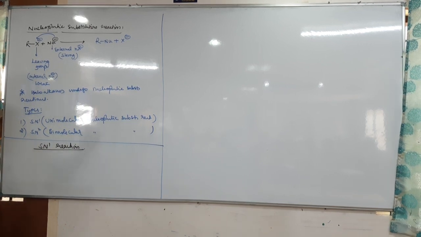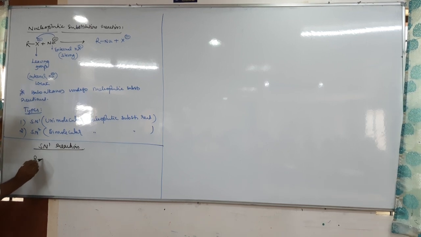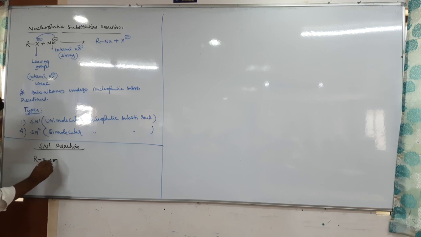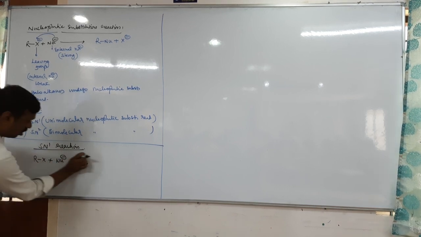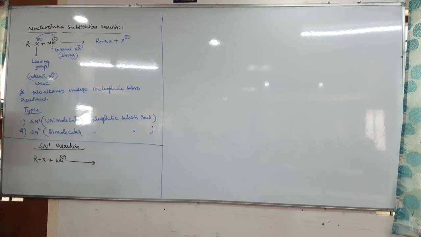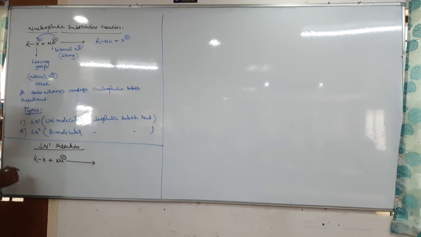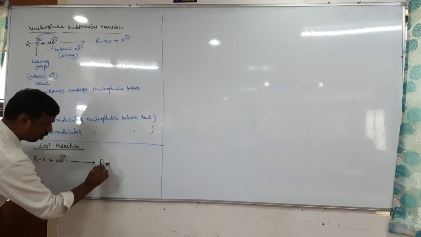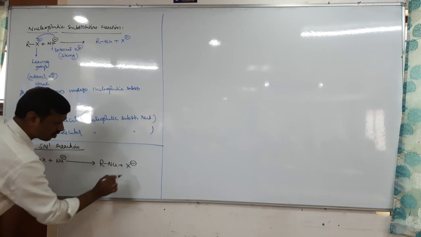Now let us apply it for only haloalkane. For example, let us take RX. It reacts with nucleophile Nu minus. And tell me, in this reaction, should this nucleophile be strong or weak? It must be strong, right? This nucleophile replaces X minus, so that R-Nu will be formed, and X minus will be formed.